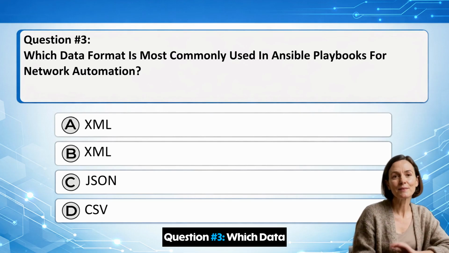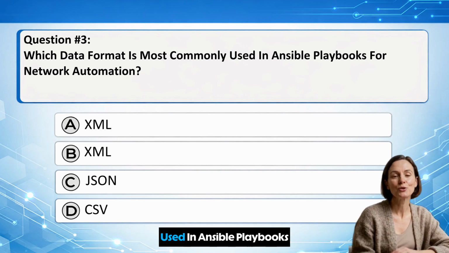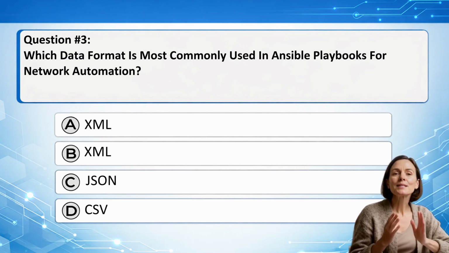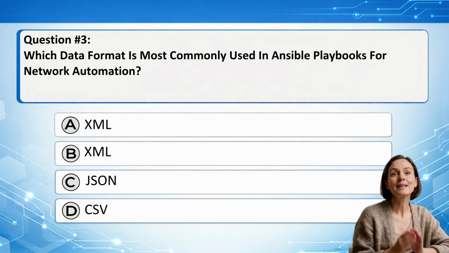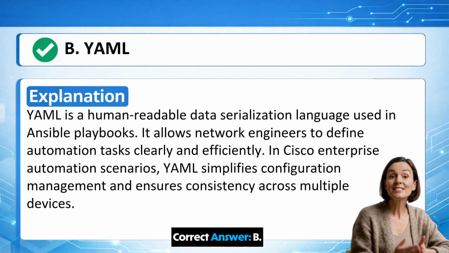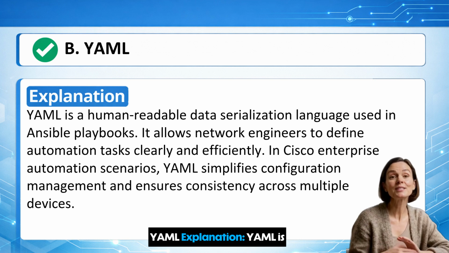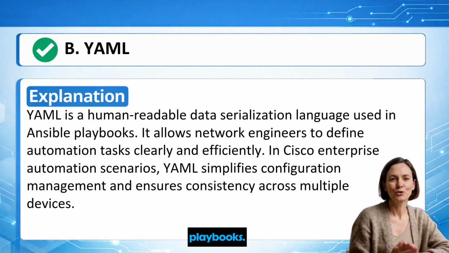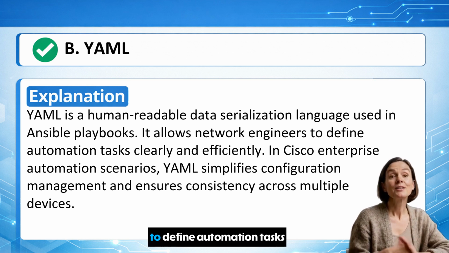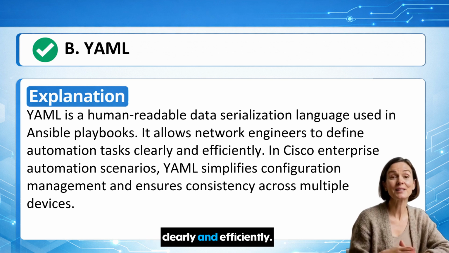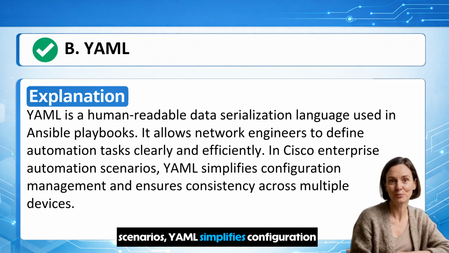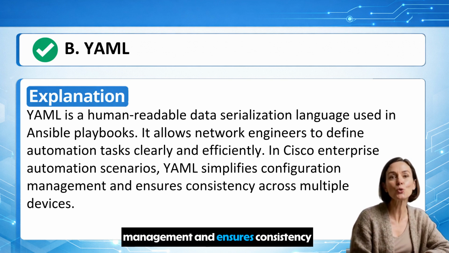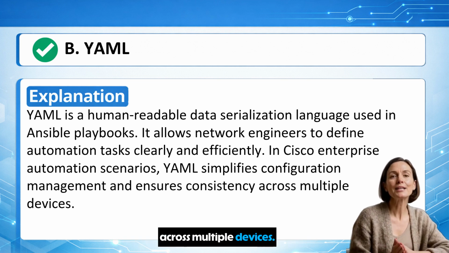Question number 3. Which data format is most commonly used in Ansible playbooks for network automation? A. XML. B. YAML. C. JSON. D. CSV. Correct answer: B. YAML. Explanation: YAML is a human-readable data serialization language used in Ansible playbooks. It allows network engineers to define automation tasks clearly and efficiently. In Cisco enterprise automation scenarios, YAML simplifies configuration management and ensures consistency across multiple devices.